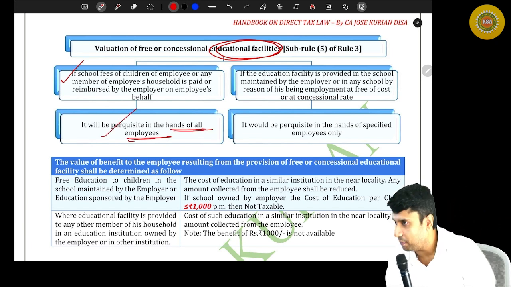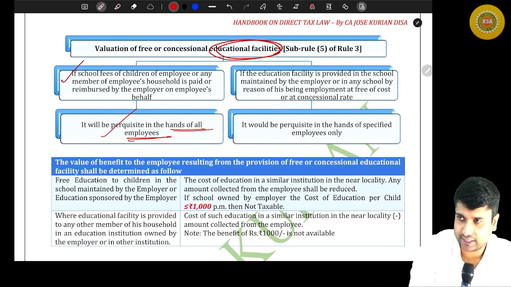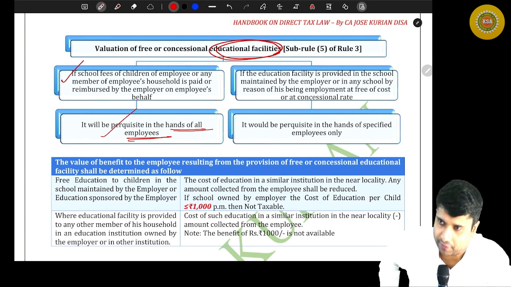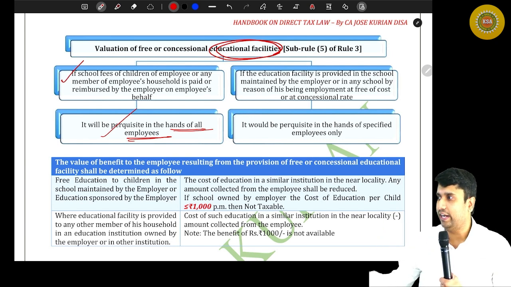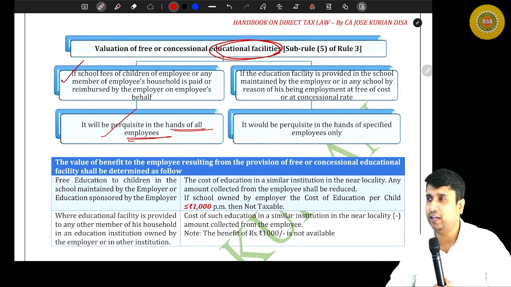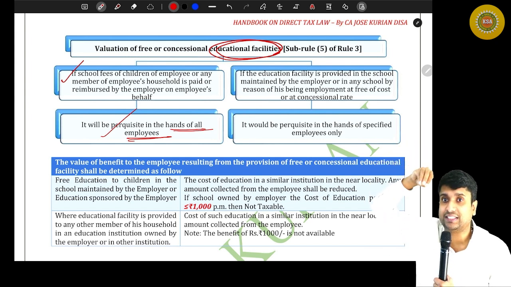Are you all with me? What do you mean by this perquisite? Very simple. Say the employee's children or a member of the household, like a younger brother or younger sister, is studying in some school or college, and that school fee or college fee is reimbursed by the employer.